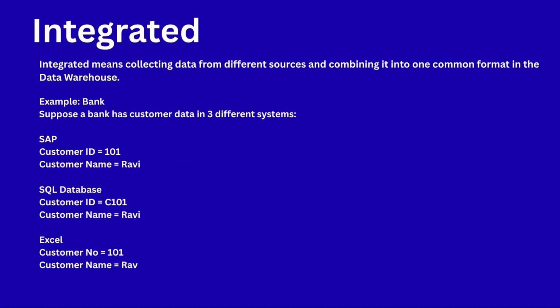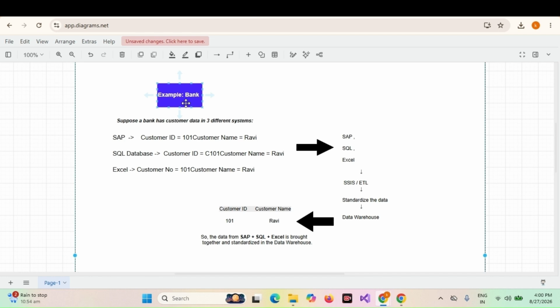The next one is integrated. What does integrated mean? Data comes from different sources, and we combine the data into one common format in the data warehouse. For example, I'm taking a bank example. Suppose a bank has customer data in three different systems. What are the three different systems? SAP data source, SQL database data source, and Excel data source.